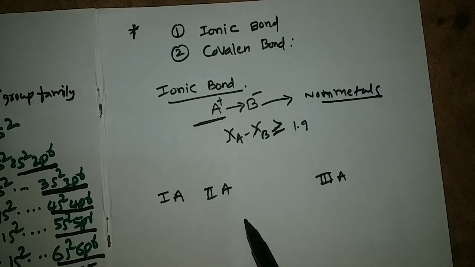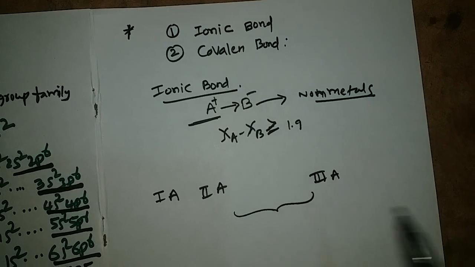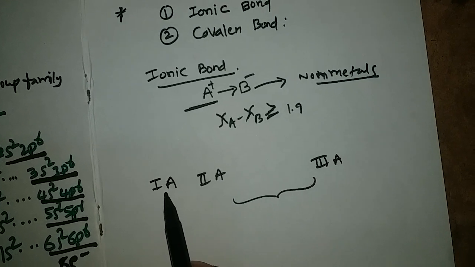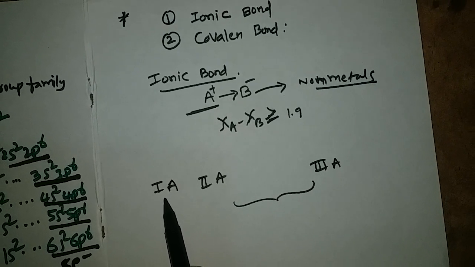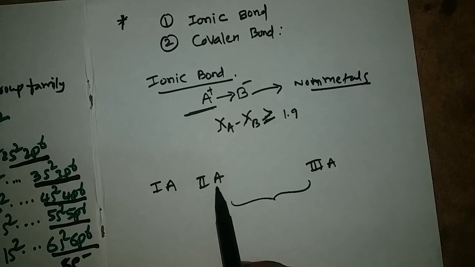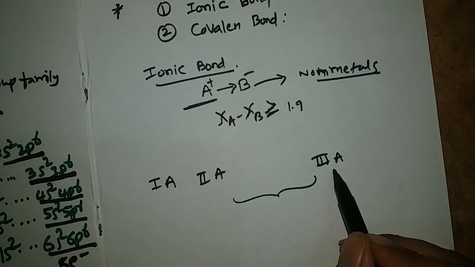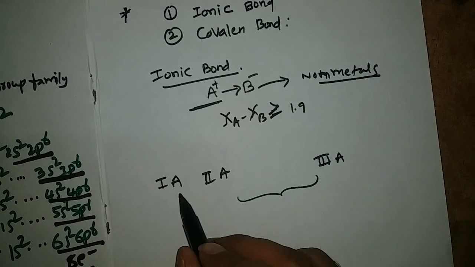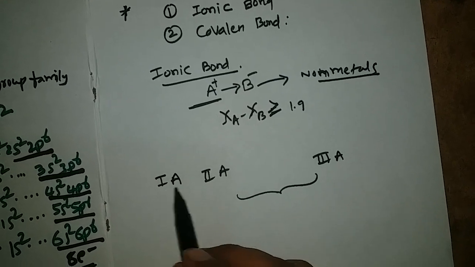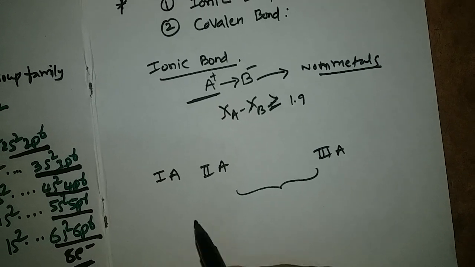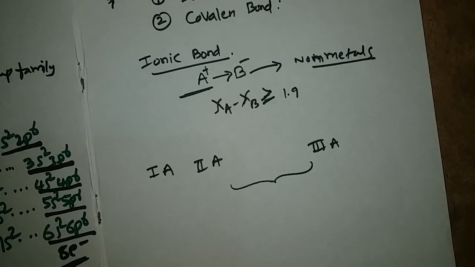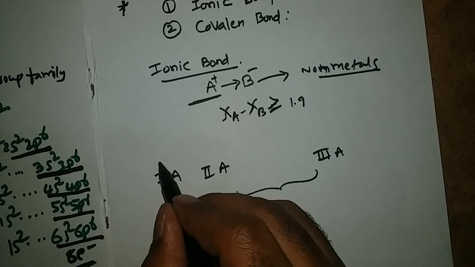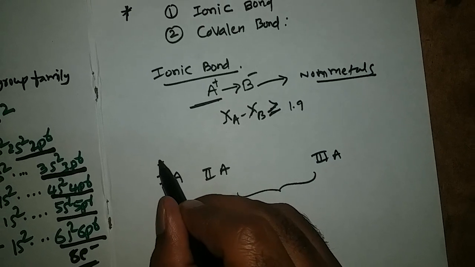Between first A and second A group elements, we have d-block elements. Mainly the metallic character is obtained in first A group, second A group and third A group elements. These are metals. These three groups of elements will lose electrons. The first A group elements will lose one electron.